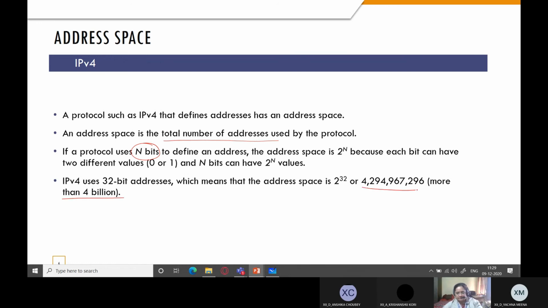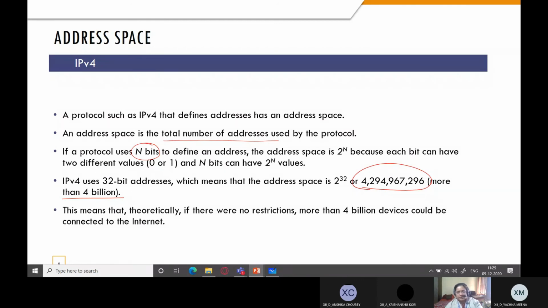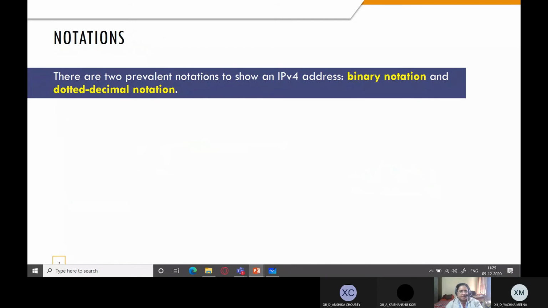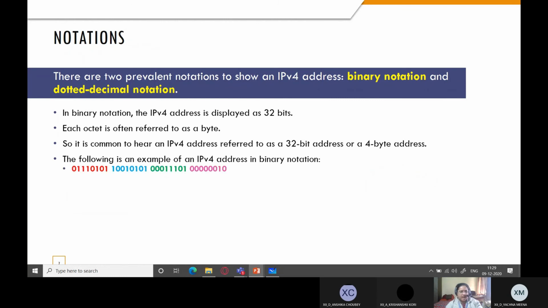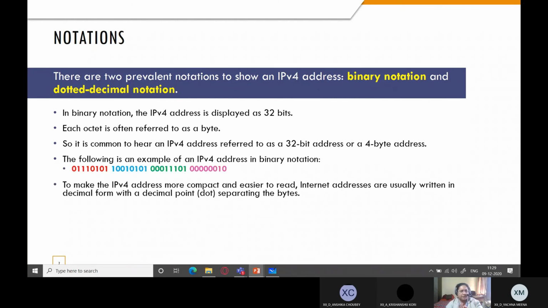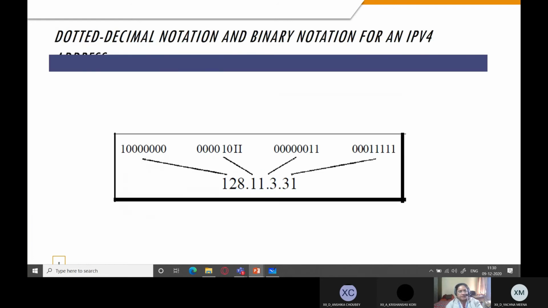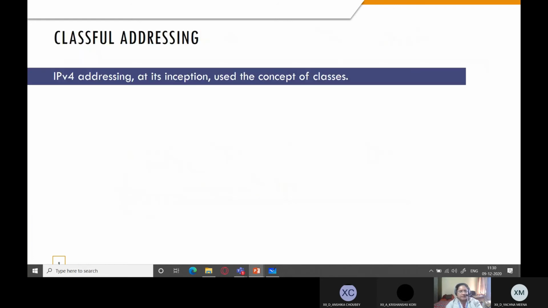That is this number. This means that theoretically, if there are no restrictions, more than 4 billion devices could be connected to the internet. The actual number is much less. We'll see why, because of some restrictions which are imposed. Now, I have already explained what the different notations of an IP address are. One is the binary notation, and one is the dotted decimal notation. So this is how an IP address looks.